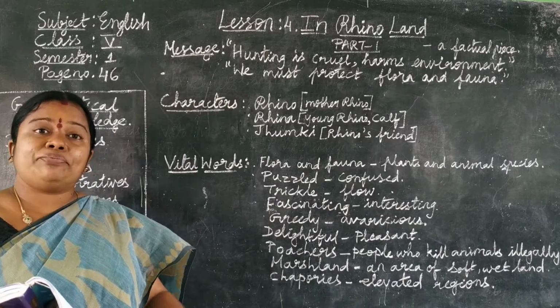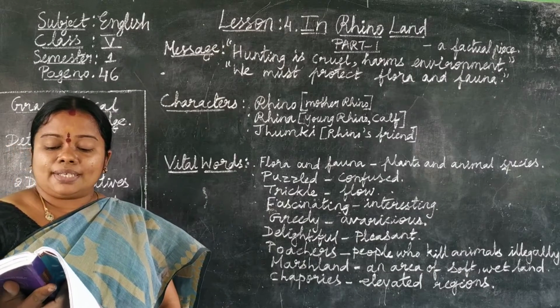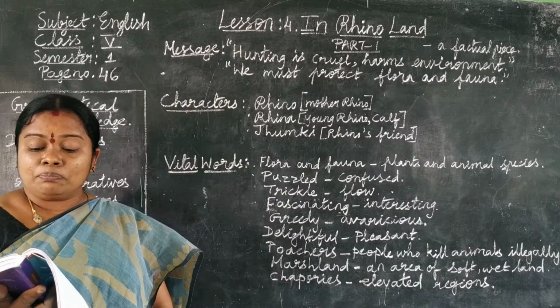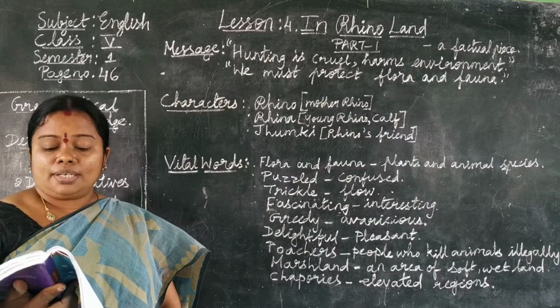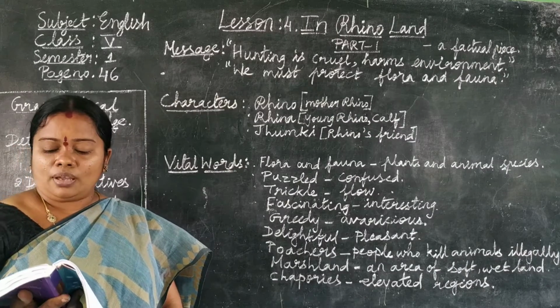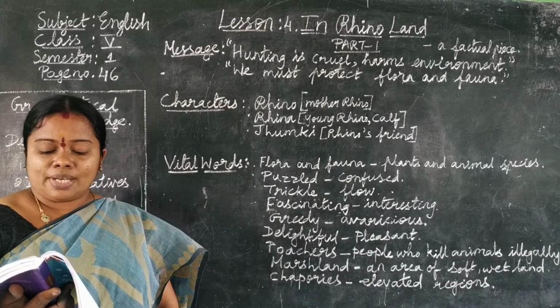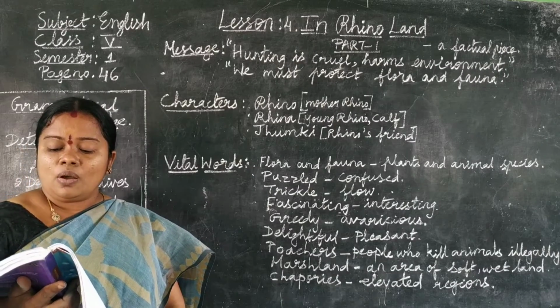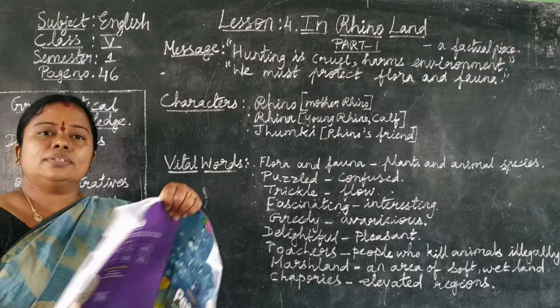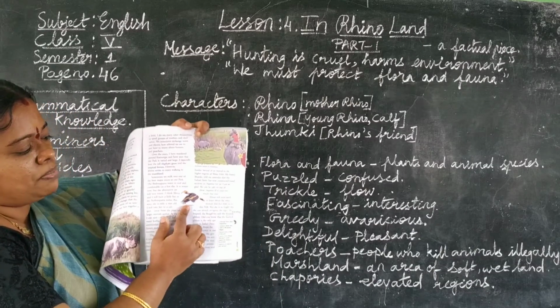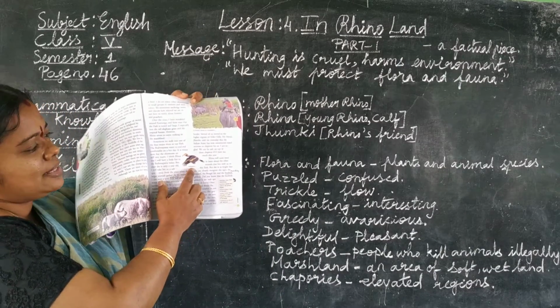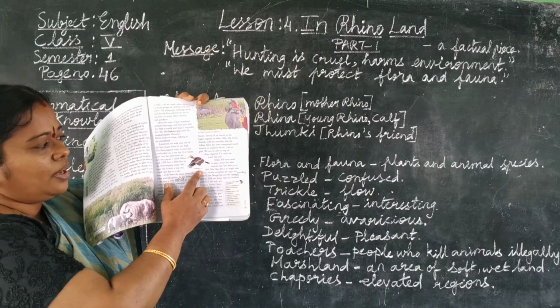So what and all do they find? At the moment, I can spot a wild boar. What do you mean by a boar? It is a male pig. Okay, and an Asiatic water buffalo. But otherwise, we are surrounded only by a hornbill. See children, this is hornbill. This bird is called a hornbill. Okay.